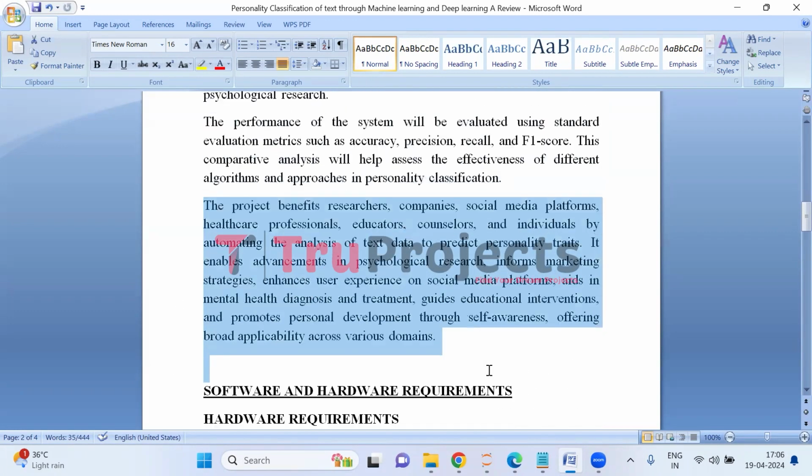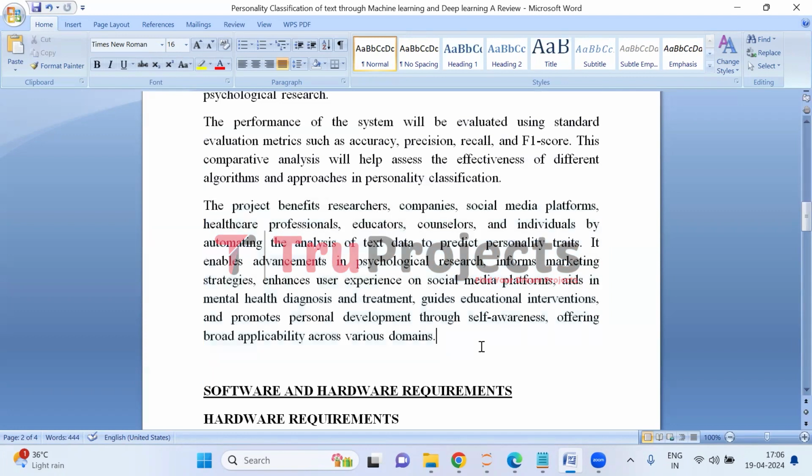The project benefits a wide range of stakeholders by automating text analysis to predict personality traits. It advances psychological research, informs marketing strategies, improves social media user experiences, assists in mental health diagnosis and treatment, guides educational interventions, and improves personal development through self-awareness. Its broad applicability across domains highlights its significance in leveraging technology for understanding human behavior and enhancing various aspects of society.